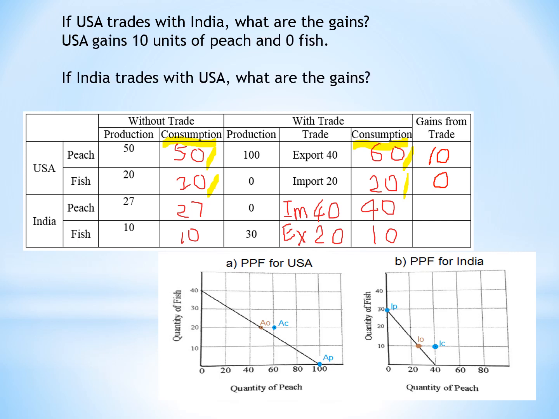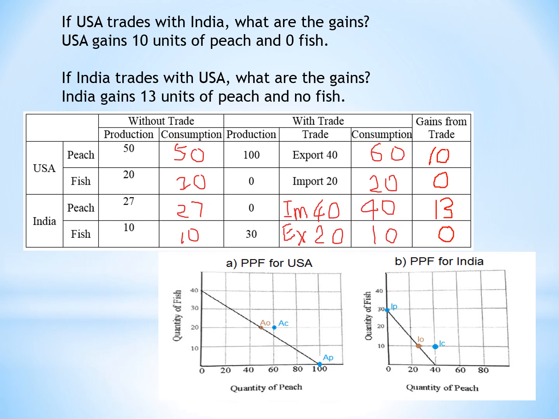Now, as for India, they consume 27 peach without trade, and they consume 40 after trade. How much peach do they gain? 13, isn't it? 40 minus 27. How about fish? They gain 0, right? Because before is 10, after is also 10. Very good.